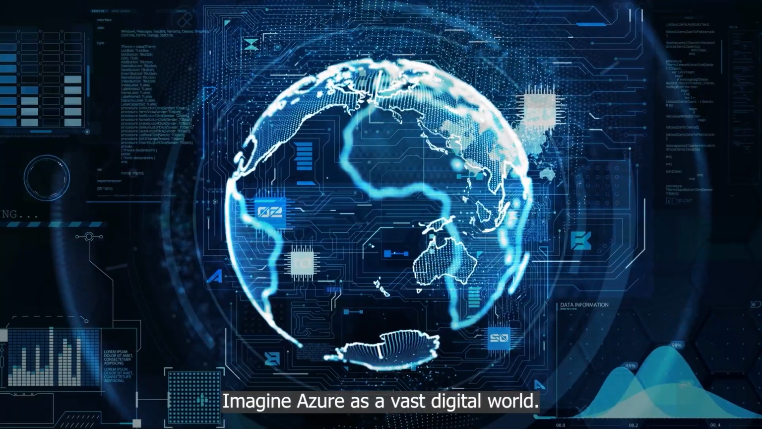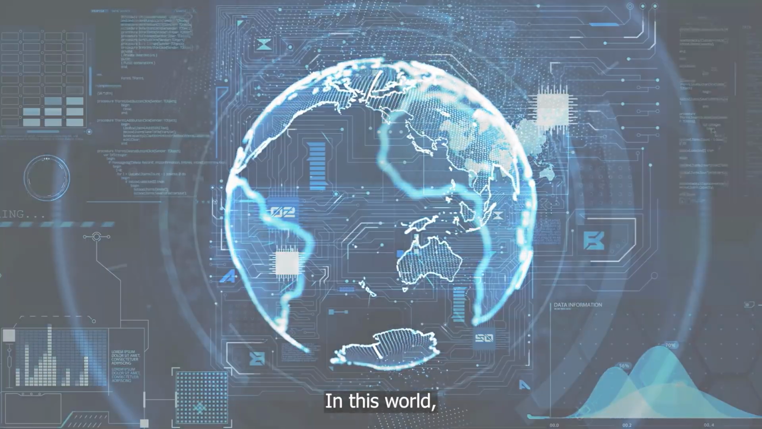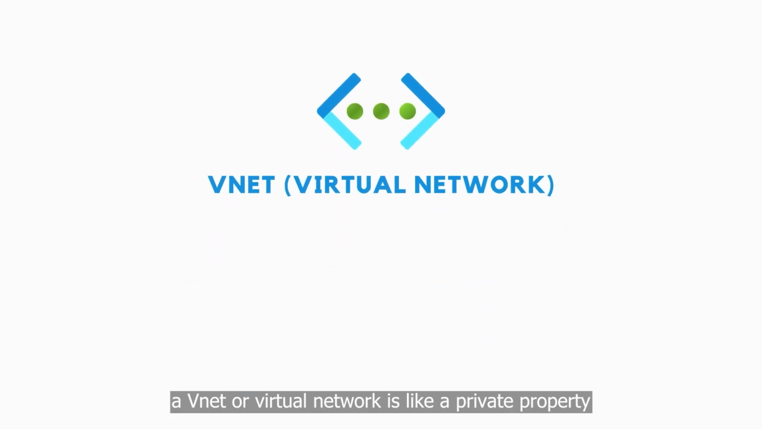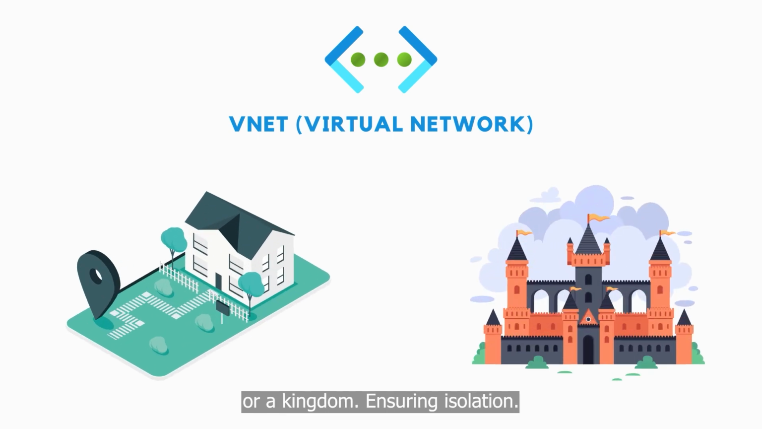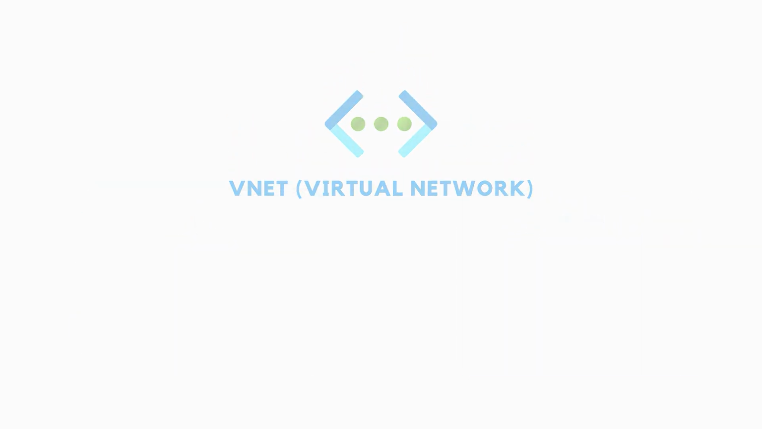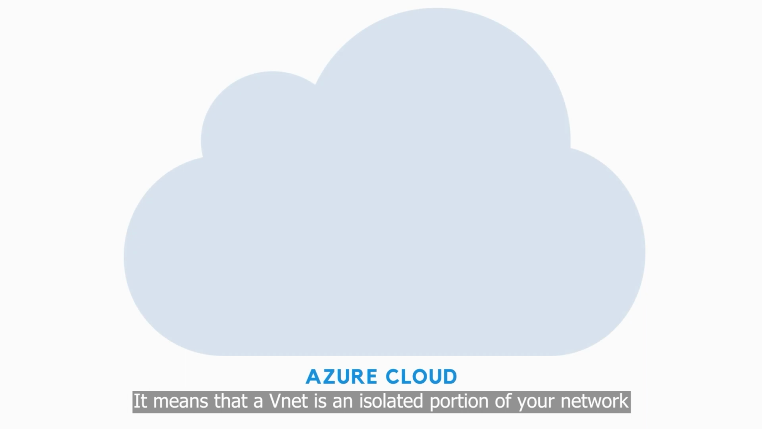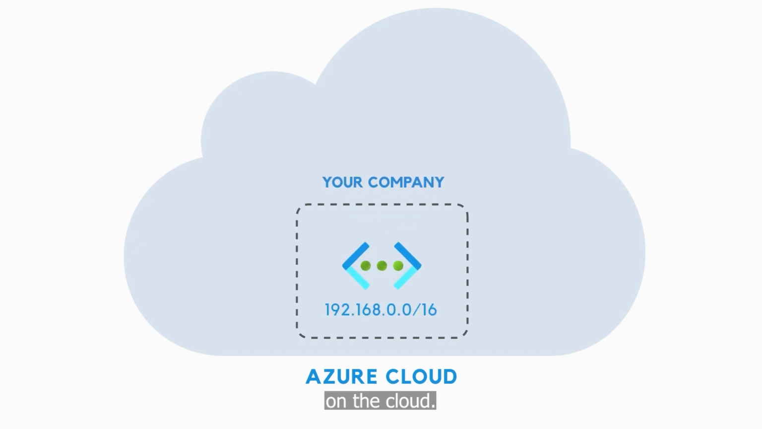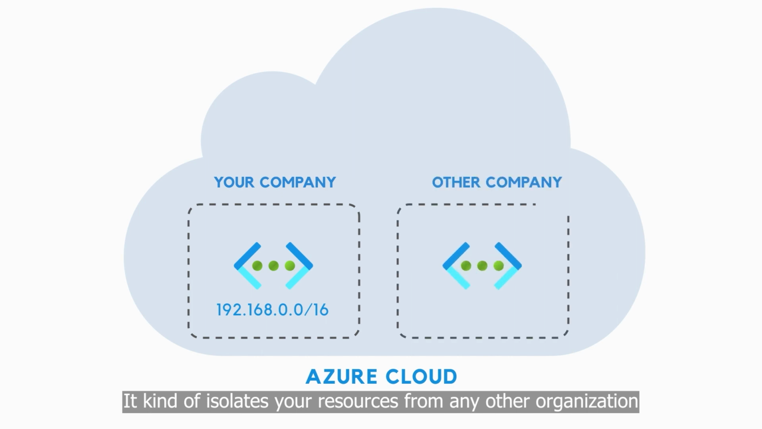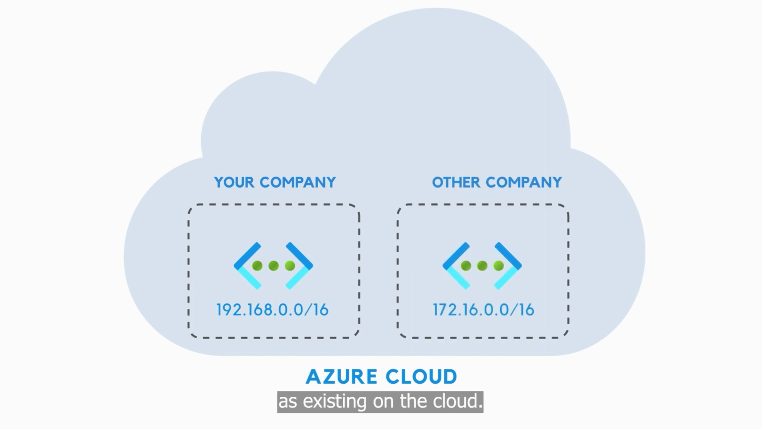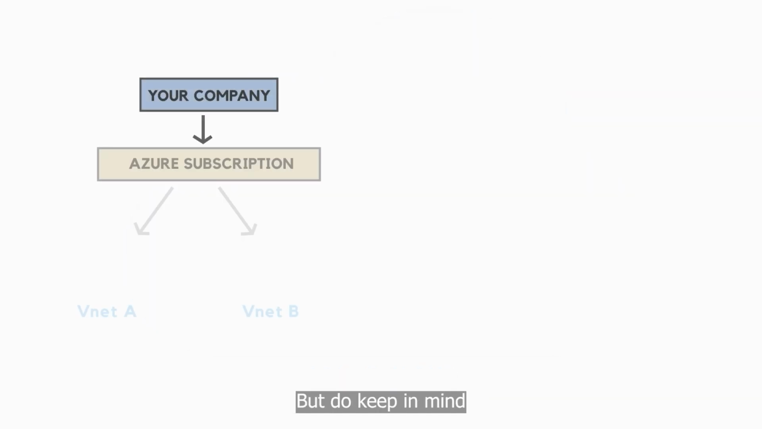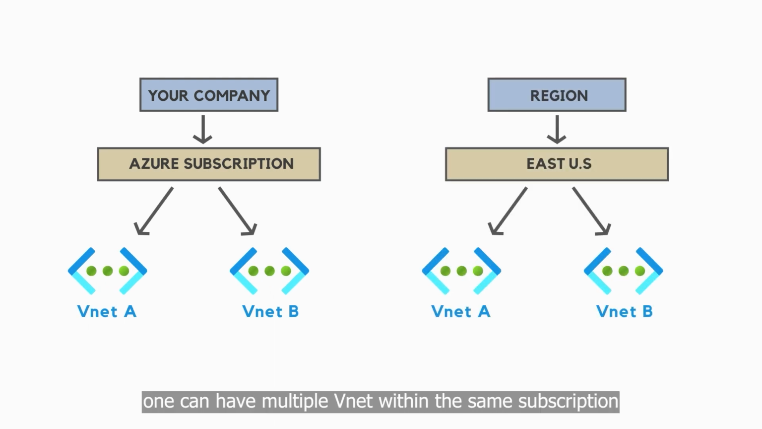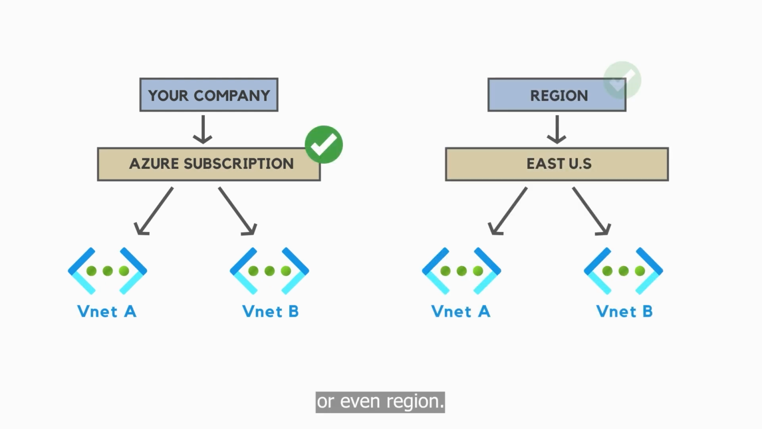Imagine Azure as a vast digital world. In this world, a VNet or virtual network is like a private property or a kingdom, ensuring isolation. But what does it actually mean? It means that a VNet is an isolated portion of your network on the cloud. It kind of isolates your resources from any other organizations existing on the cloud. But do keep in mind, one can have multiple VNets within the same subscription or even region.